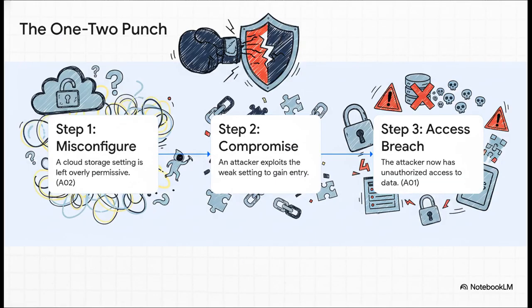Here's the chain reaction. It starts with a security misconfiguration. That cloud storage bucket is left open to the public. The attacker finds it and just walks right in. That's the compromise. And the result? A catastrophic broken access control failure, because the attacker now has free rein to access data they were never ever meant to see. The misconfiguration creates the opening, and the access control failure is the goal.